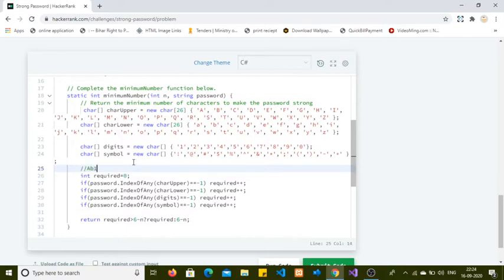This string contains an uppercase character, lowercase character and number character, but it is missing only a special character, special symbol.